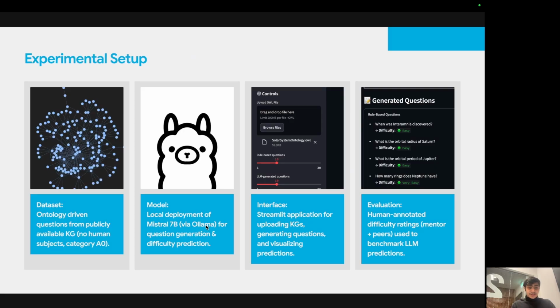The experimental setup is as shown. The dataset which we have is an ontology which is derived from publicly available knowledge graphs. The model is Mistral 7B. I have implemented it using Ollama and I have downloaded the entire model for faster search and privacy. The interface is done using Streamlit and it looks like this, which I'll be showing in the demo. And the evaluation is done based on human annotated difficulty ratings, which I have personally rated and compared with the outcome of the questions generated by LLMs.